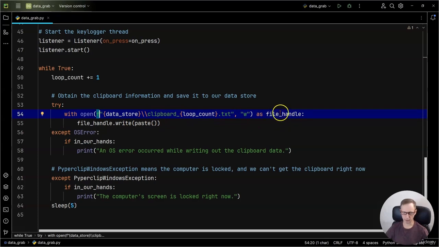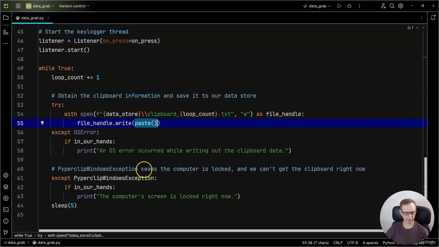And the file handle here points to the file. Up above I used FH for file handle in the function. Here I'm just spelling it out, file underbar handle. Otherwise you'd have a warning. If I tried to use the same variable as in that function, PyCharm would give us a little warning about that. That's why I used a different variable name. Then we're just writing it out. And what's the argument for the write method here? Just the paste function. That's what obtains the data from the clipboard. And it returns a string, like I said, so no need to cast.